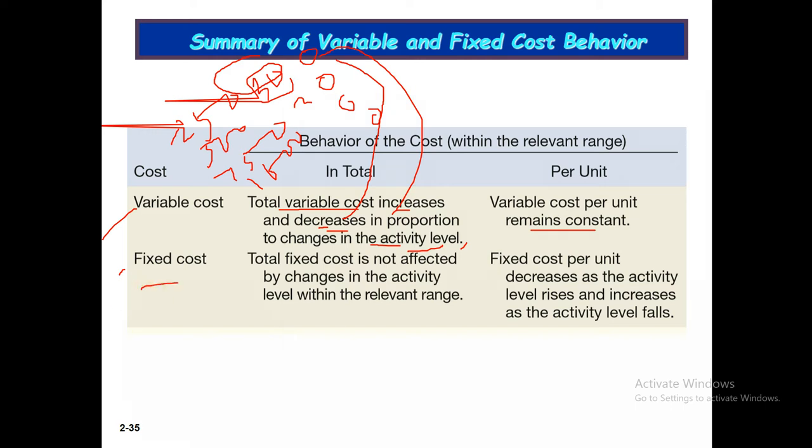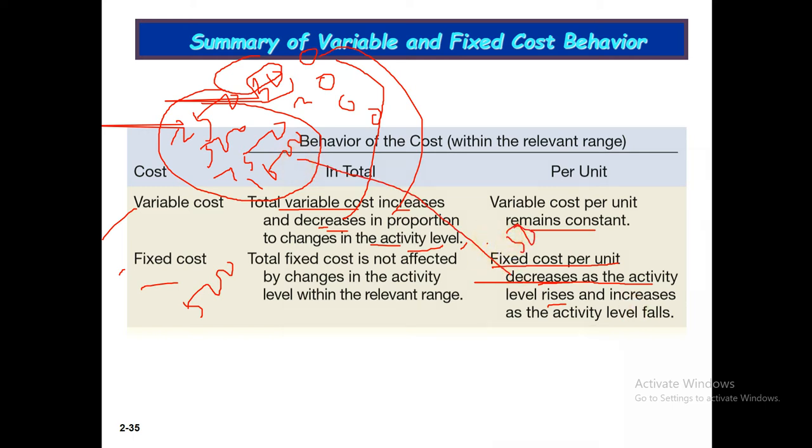Now fixed cost. The total fixed cost is not affected by changes in activity level within the relevant range. If the activity level changes, the total fixed cost of 500 will not change. Fixed cost per unit decreases as the activity level rises: at 1000 it will be only 50 cents.